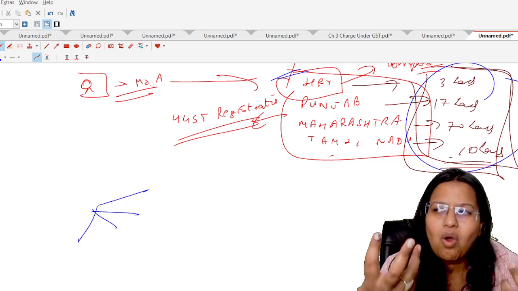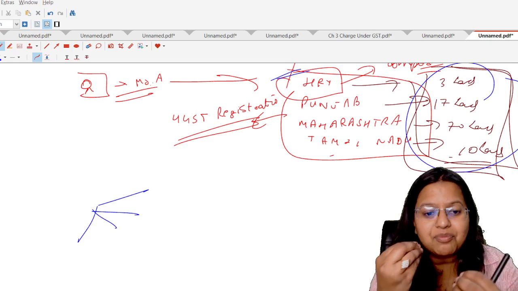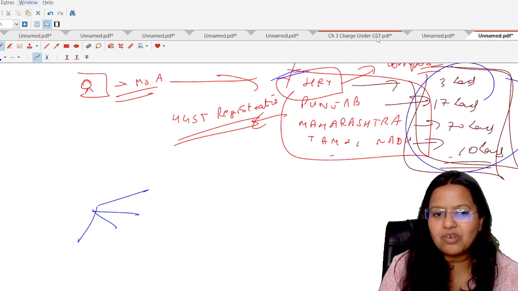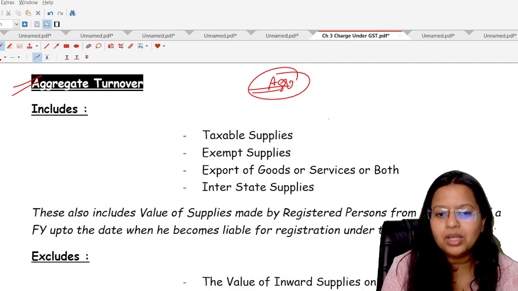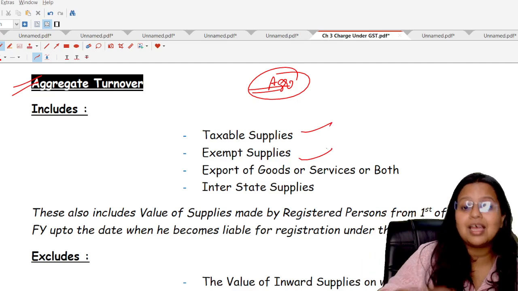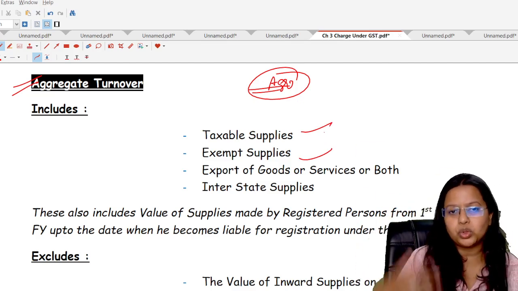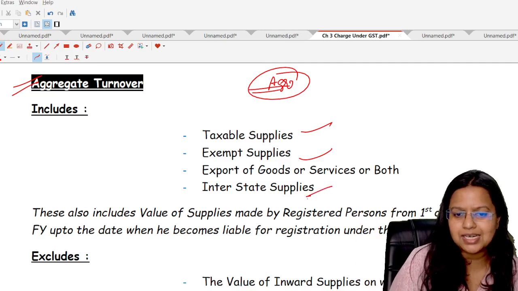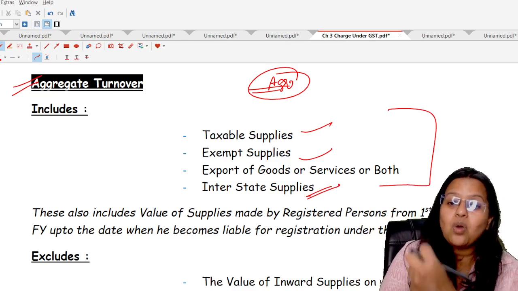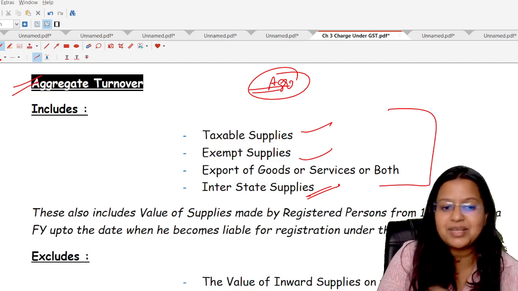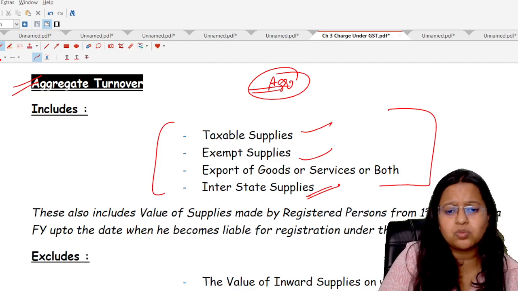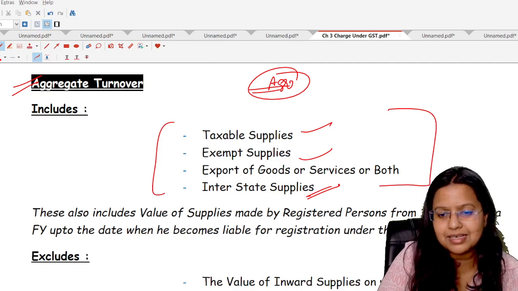So, we obviously have to check the total turnover, right? That of a person having the low turnover of 5. Okay. Now, aggregate turnover means the turnover of all the states. Now, either it was with any kind of taxable supplies, exempted supplies, export of goods or services or both, where another country, obviously, and interstate supply. All the supplies will be covered by checking how much turnover was in the preceding financial year. Okay. So taxable, exempted, export, interstate, all the turnover will be considered in this point.